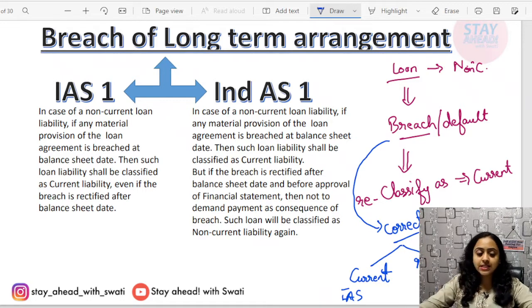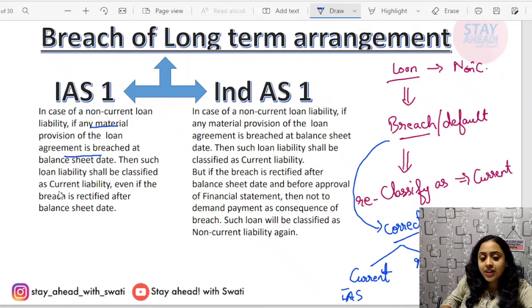Read it once. In case of a non-current loan liability, if any material provision of the loan agreement is breached at the balance sheet date, then such loan shall be classified as a current liability. Even if the breach is rectified after the balance sheet date, you have to continue to classify it as current.